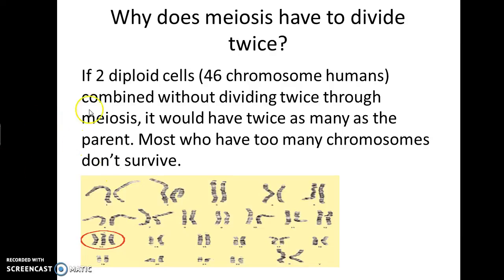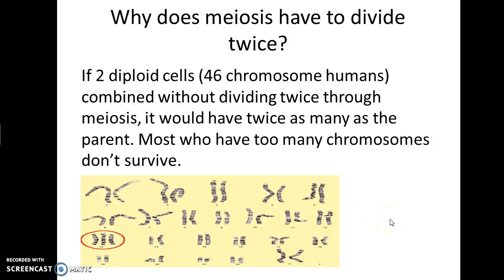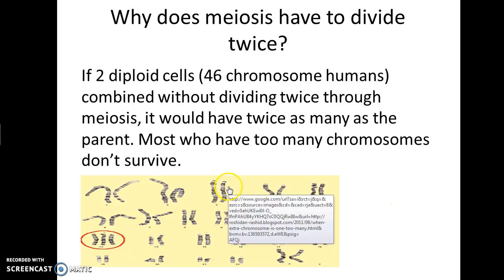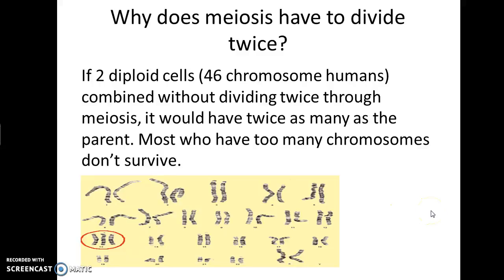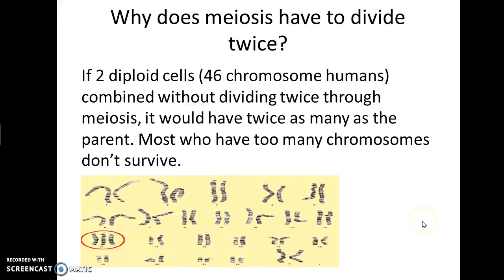So if you look here, this is a list of a human's chromosomes. You're supposed to have 23 pairs, and basically what happens is you get one from your mom, one from your dad, one from your mom, one from your dad, and so on.